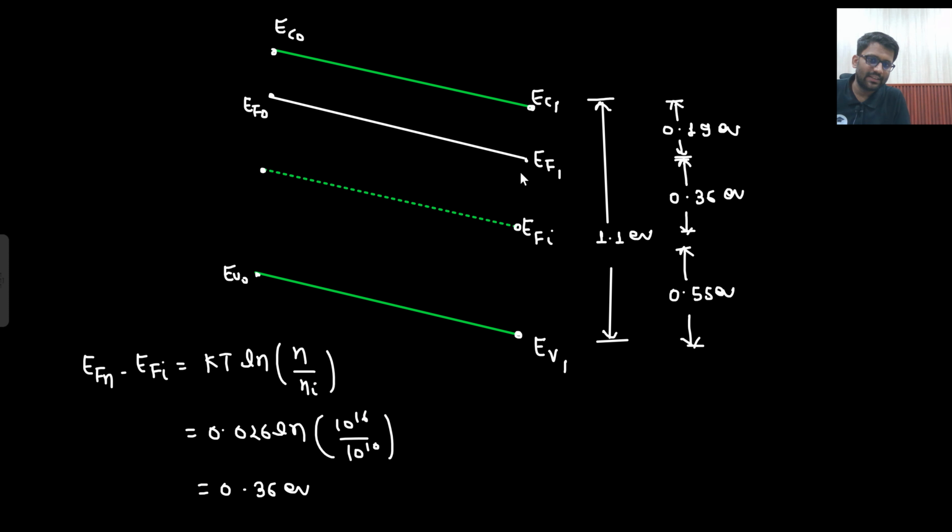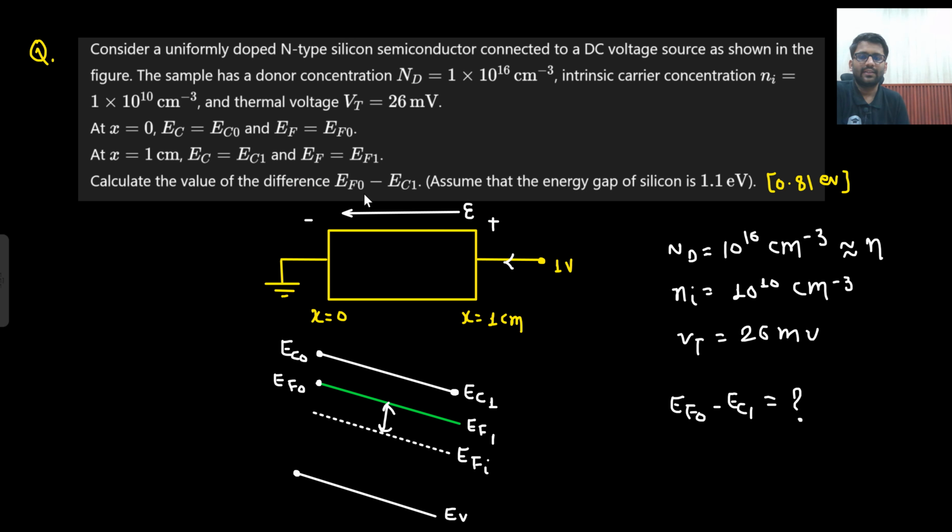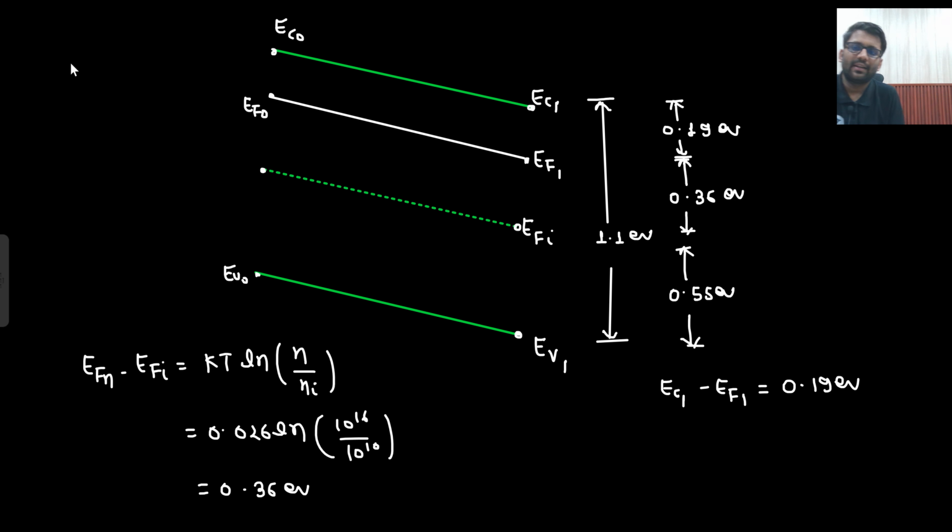So what have I found out? EC1 minus EFn. Because all these points are parallel, no? EC1 and EFn are parallel. So I have found EC1 minus EF1, which equals 0.19 electron volt. What is my target? Let me look at the target. The target is EF0 minus EC1. So I need EC1, but I don't need EF0 and EF1 separately.